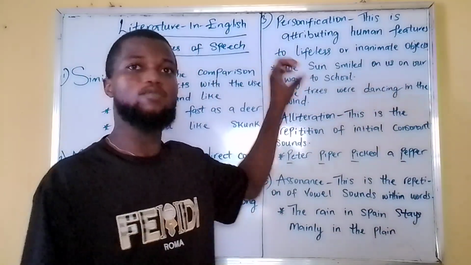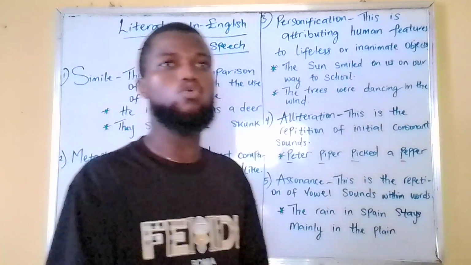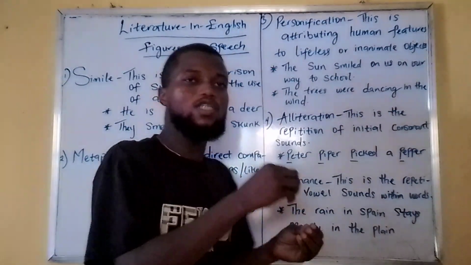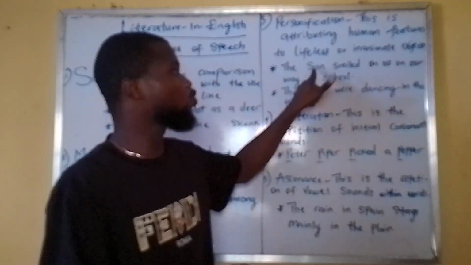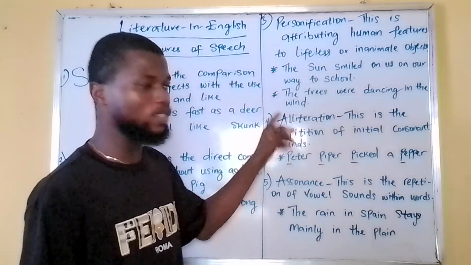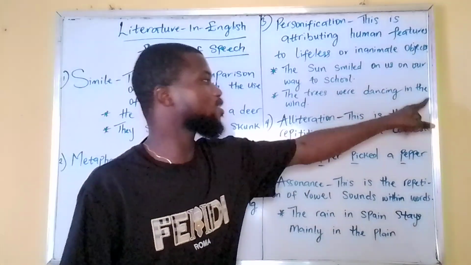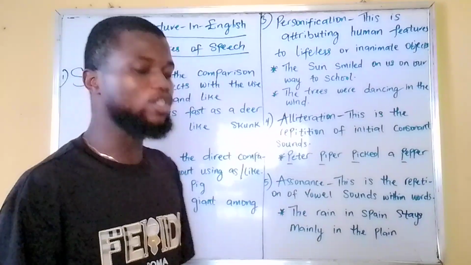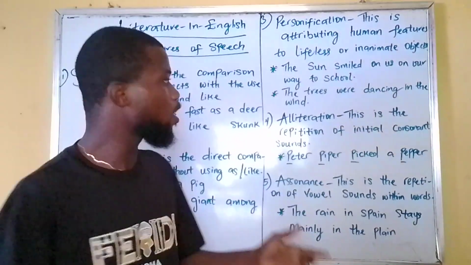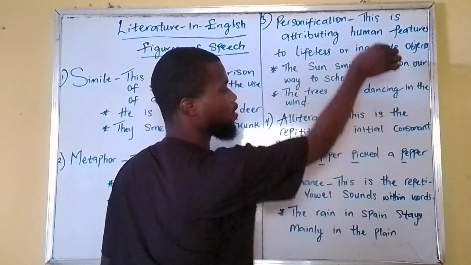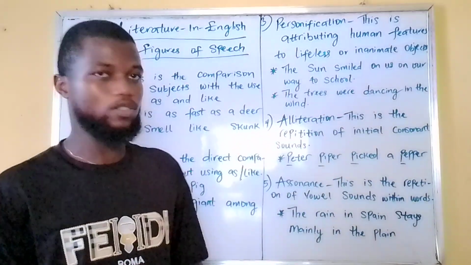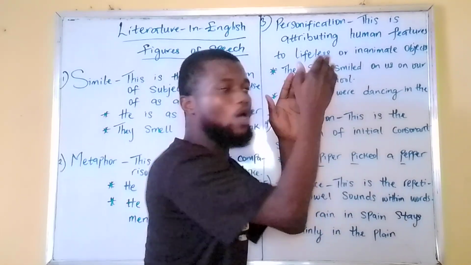This is probably saying that as they were going to school, the sun was coming up. So we are attributing the smile to the sun. We are saying that the sun smiles. Now the second one is, the trees were dancing in the wind. Of course, we know trees can't dance. But we are attributing this dancing to trees. Probably they were waving because of the wind.